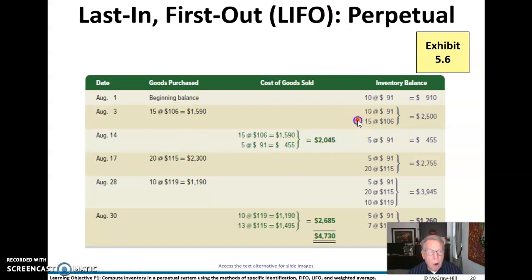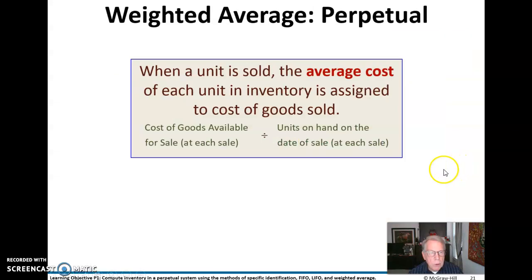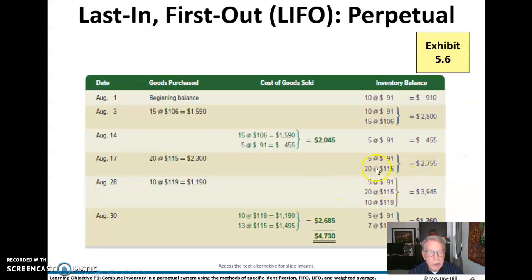So we're going to take all of this 15 units. We need 5 more to make 20. So we're going to get 5 from this row here. And that leaves us 5 in ending inventory. We bring this row down to the start of the next band. We add this purchase. And now we bring this row down to the next band, and bring this purchase across.